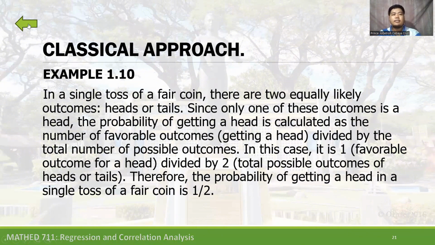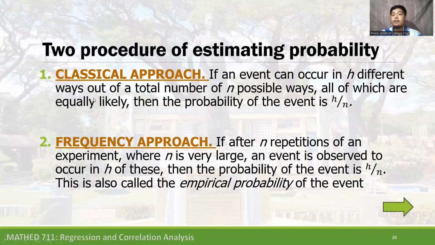The other one is the frequency approach. In the frequency approach, we are going to count the number of outcomes divided by the number of trials. For example, if after n repetitions of an experiment where n is very large, an event is observed to occur h times, then the probability of the event is h over n.